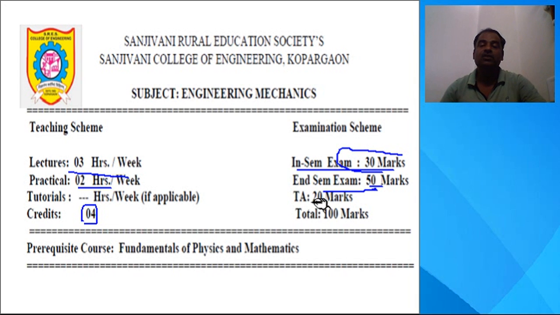And there will be TA. TA means what? Teacher's assessment. This is also called CIA, continuous internal assessment. That will be assessed by the teacher based on your performance during the semester. It means I will conduct 6 tests on 6 units. I will also conduct many activities related to this mechanics subject. Based on your performance, you will get these 20 marks. The students who perform well in all the activities will get good marks out of this 20. So throughout this semester, I need your good cooperation to get good marks in TA. So this is about the